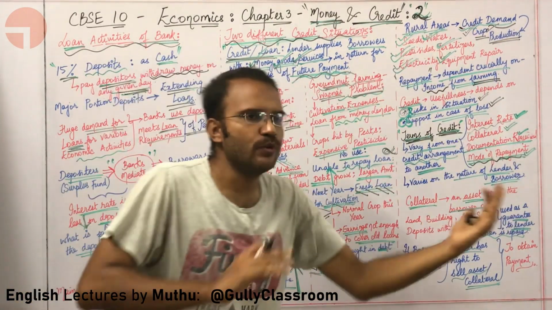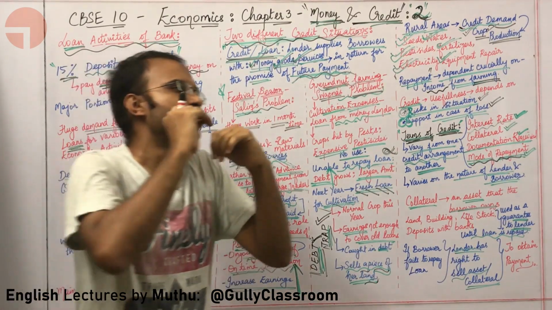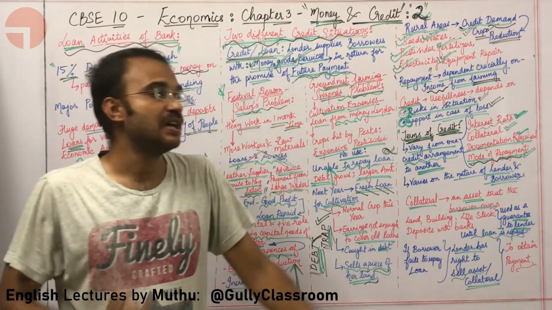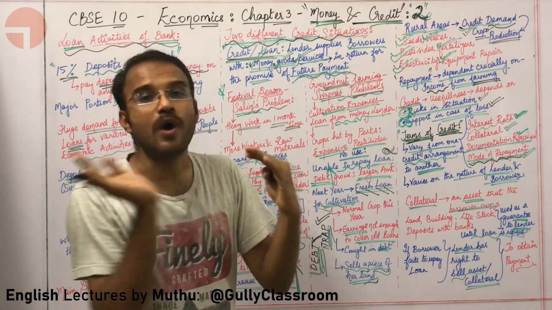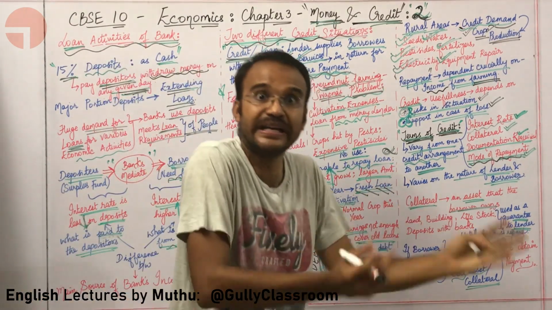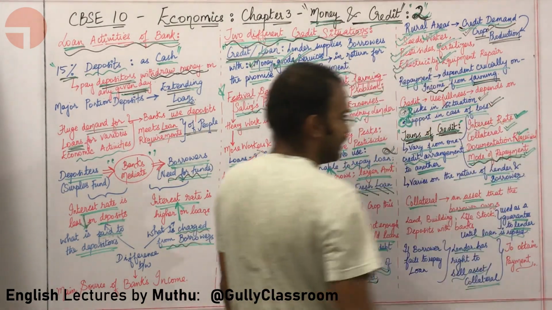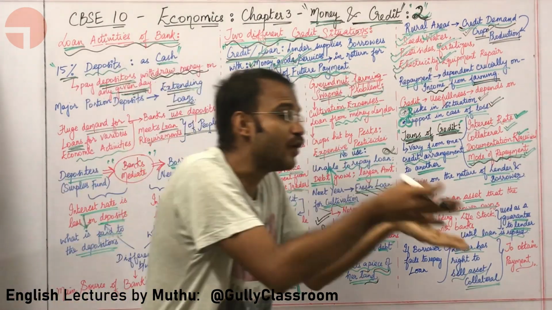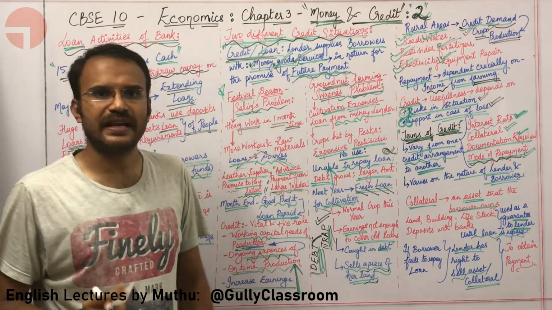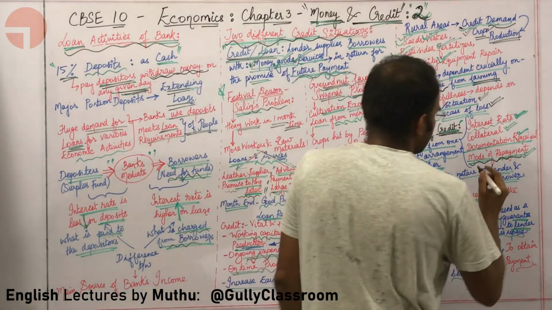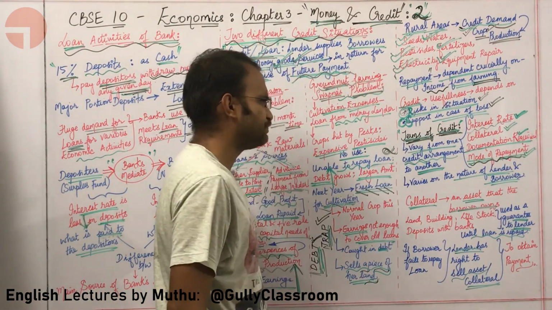Whether the borrower is going to give the lender monthly repayments, biannual repayments, quarterly repayments, sometimes even daily repayments. So the mode of repayment of the borrower towards the lender can be judged from terms of credit.